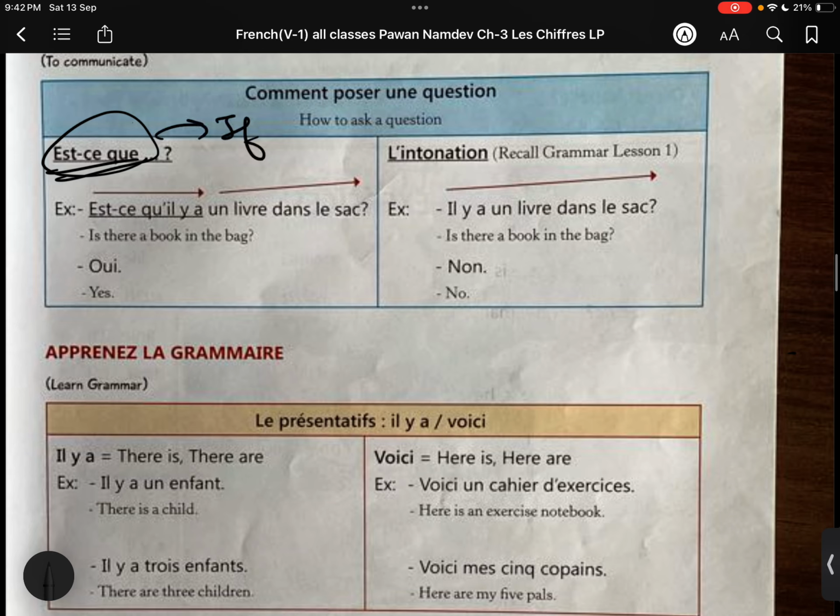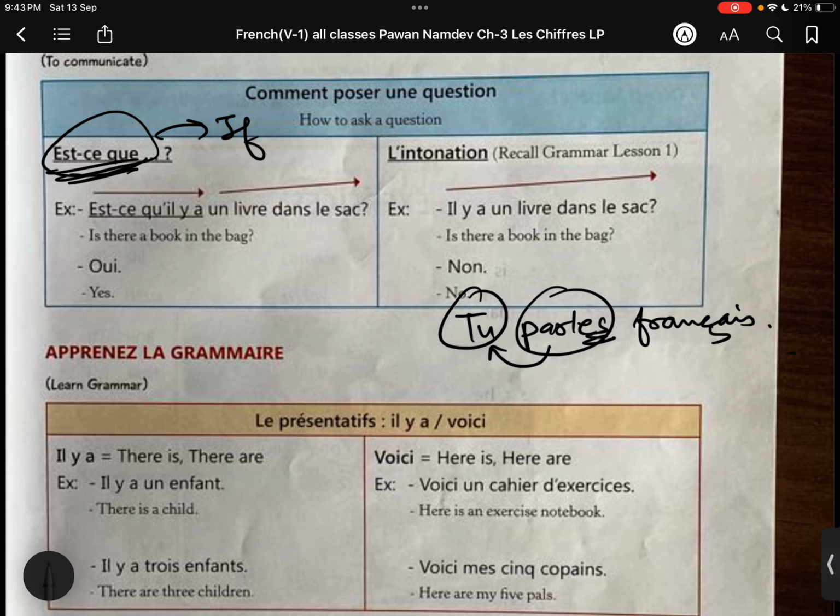Est-ce que basically means if. Now whatever sentence you have, just use est-ce que to make that sentence interrogative. If you want to ask any question, just use this before the sentence and it will be converted into an interrogative. For example, tu parles, you speak. Now why is es there? It's conjugated according to tu. Tu parles français. It simply means you speak French.